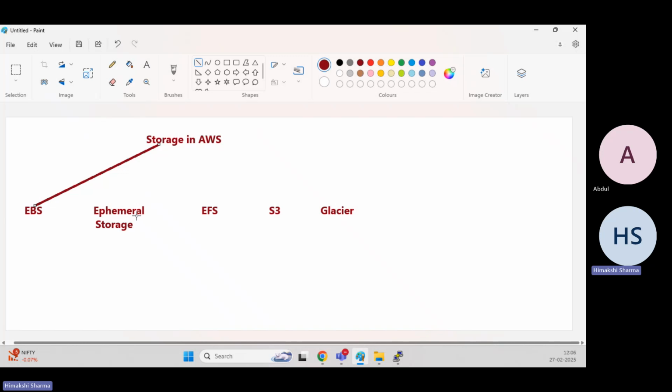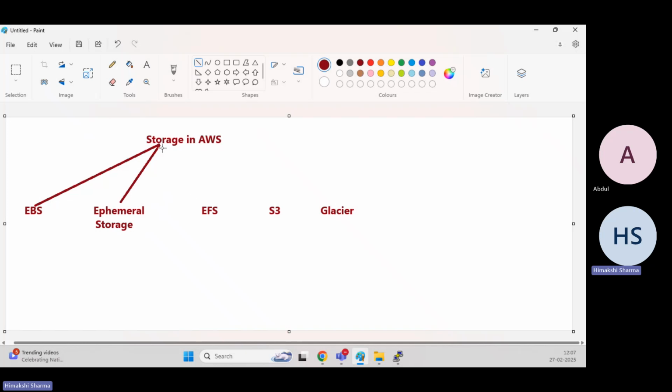Next one is ephemeral storage. Ephemeral storage means temporary storage, which directly gets connected with your EC2 instance. Once you stop your EC2 instance, this ephemeral storage gets cleared. So it is used to store the cache or data which is not critical for you. When you start the EC2 instance again, the ephemeral storage gets connected and you should be able to use it. So it is not a permanent storage, it's a temporary storage.